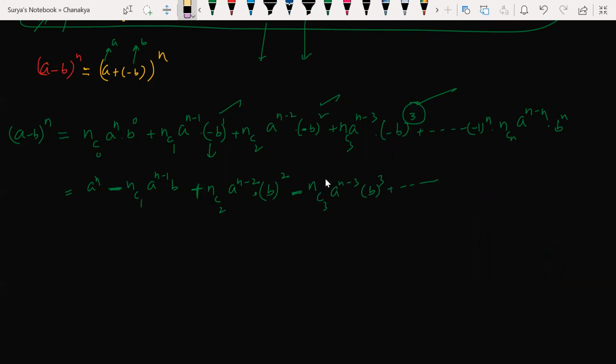And so on. Here minus 1 to the power of n, nCn, a to the power of n minus n into b to the power of n. This is how basically you will be expanding this. Clear? Any doubts? Or simply, a to the power of n minus n is 0, right? a to the power of 0 into b to the power of n. Hope it is clear with everyone.